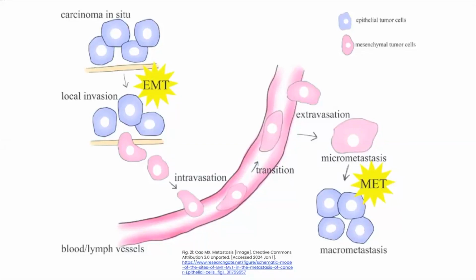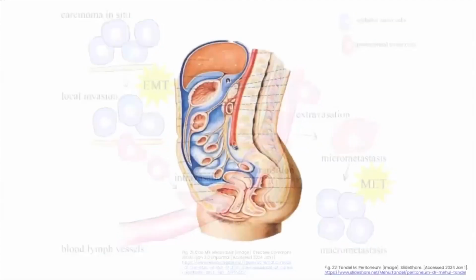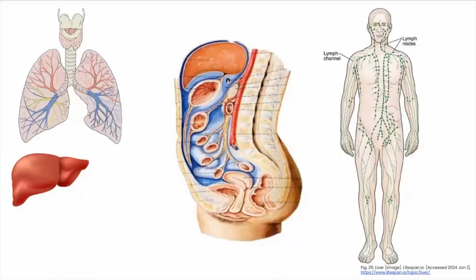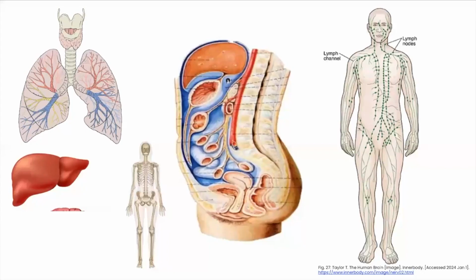The area it left is called the primary site, and the area it colonized is called the secondary site. There can be multiple secondary sites, depending on the extent of metastasis. The most common sites of metastasis in ovarian cancer are the peritoneum, lymph nodes, lungs, liver, and on rare occasions, the bones and brain.